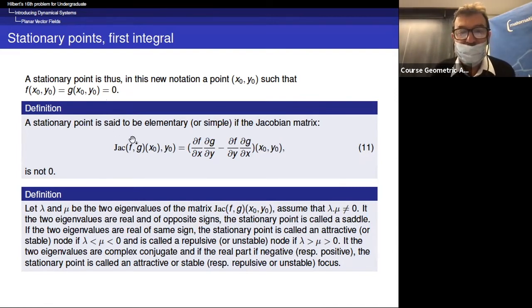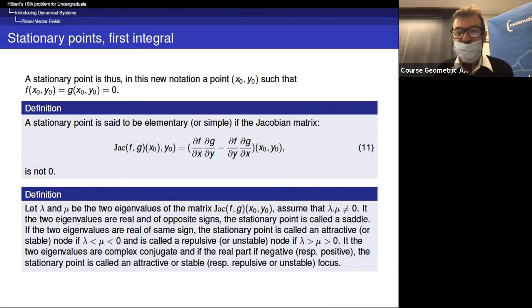A stationary point is said to be elementary or simple if this Jacobian is not 0 when computed at (x0, y0). Now let us consider lambda and mu, the two eigenvalues of the Jacobian matrix, and assume that they are not zero. Or if you prefer, the product lambda mu is different from zero.